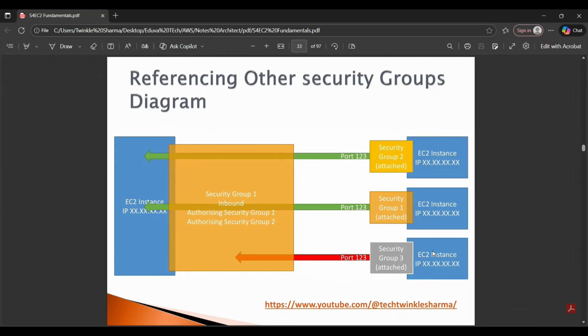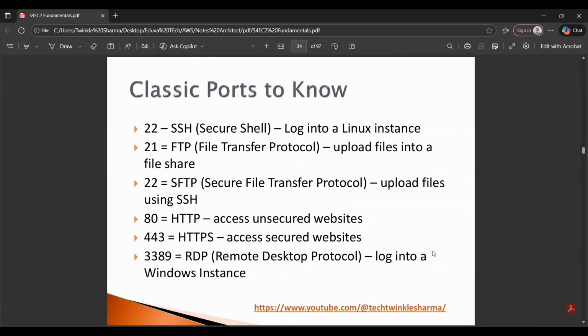Now we have to discuss the ports to know. First is SSH, port number 22, which allows you to log in to a Linux instance, right? Then we have port number 21, FTP, file transfer protocol, to upload files into a file share. Then we have port 22 also, SFTP, secure file transfer protocol, which is used to upload files using SSH, and is the standard nowadays.